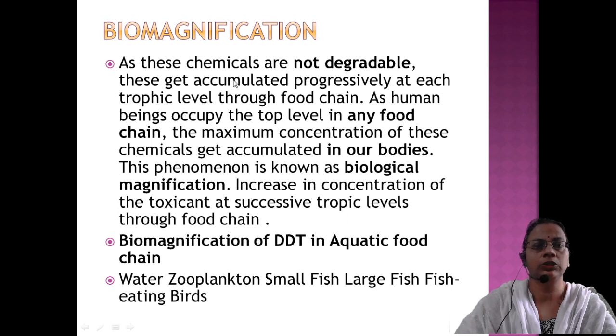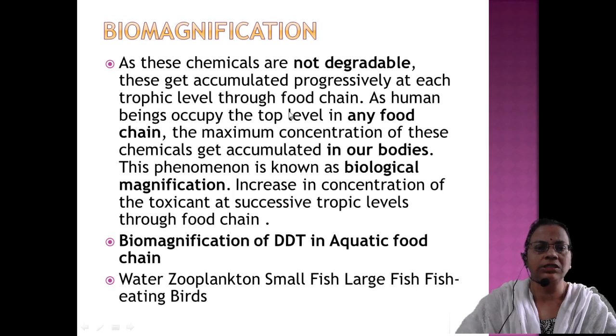They accumulate progressively, next half mark, at each trophic level through the food chain, next half mark. The human beings occupy the top level, next half mark. In a 2 mark question like that the half marks will go on. And it will accumulate in our bodies, and this phenomenon is called biomagnification.